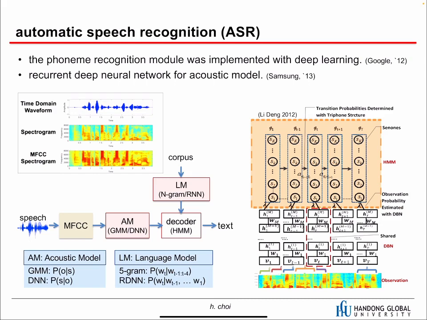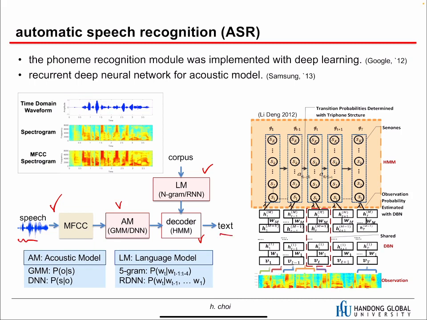The next example is speech recognition. Deep learning was applied to speech recognition before object recognition. But speech recognition is harder than object recognition, because in object recognition we have one end-to-end deep learning model: from the image to the label we have only one deep neural network. But in speech recognition systems, back then we had lots of components: a feature extraction, an acoustic model, a language model, and a decoder. With all these components, we can recognize speech to text.